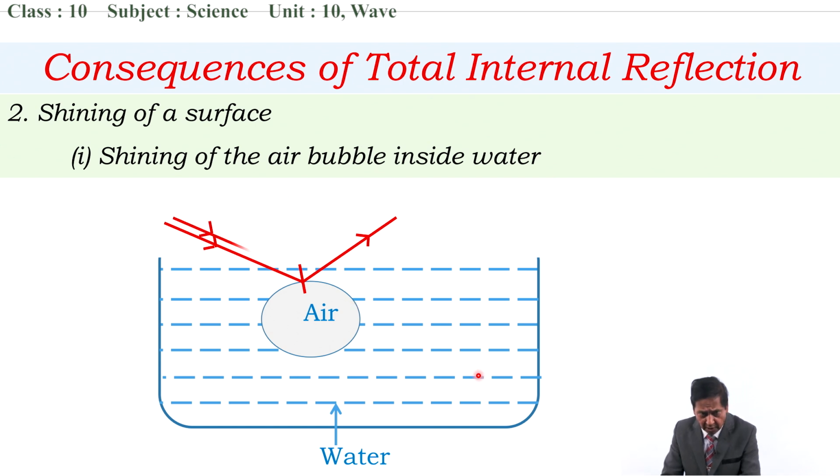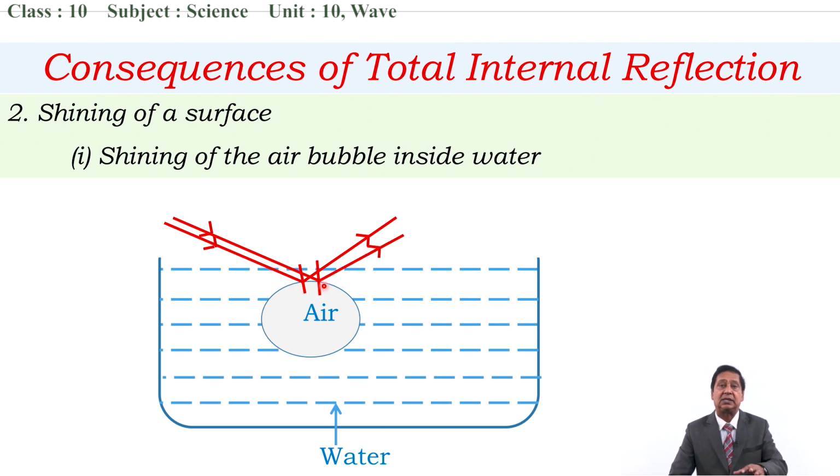Why don't we draw another ray of light also? Look at this ray of light also reflects back. The reason is very simple. If the angle of incidence is greater than critical angle, then light cannot enter into the air bubble. It reflects back from the surface which separates air and water. And if a person is watching from this side, then he or she wouldn't be able to see this air bubble.